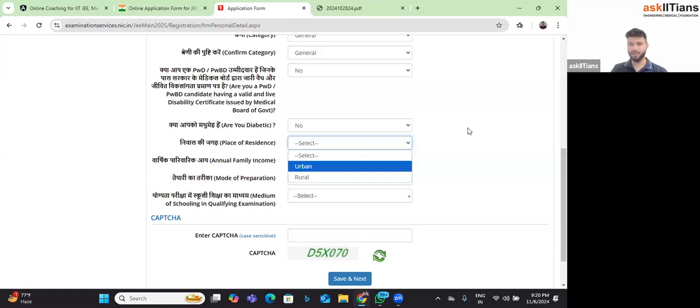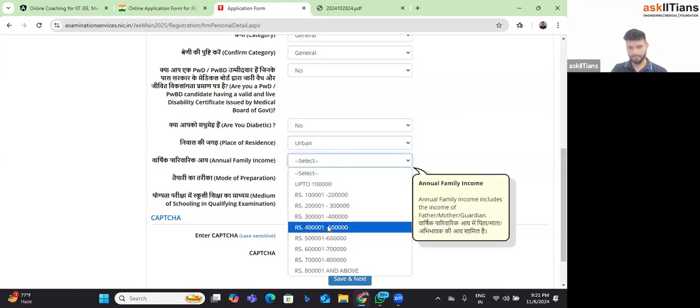Some people have a doubt. It's not that if you are from rural, JEE will give you a benefit, nothing like that. This is just for the data. At the end of the day, they will release that, okay, in the JEE exam, 10 lakh students appeared, 5 lakh from rural, 5 lakh from urban. So now rural people are appearing more. So we are doing good. This is the data only for that reason, right? Don't worry, you can fill anything. But anyways, all of you are staying in Jubail, Dammam, Riyadh, Qatar, all the good places only. So it's urban only, right? So you can fill urban over here.